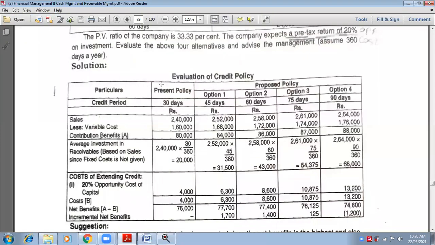See guys, less than 1 minute is pending. If the lecture becomes over, then we will join after a 5 minute break. Okay, meanwhile write down.